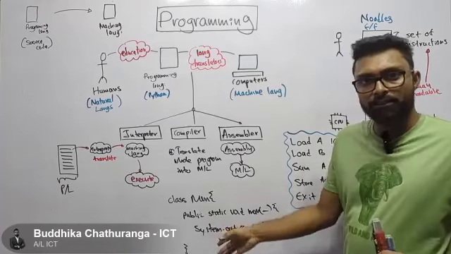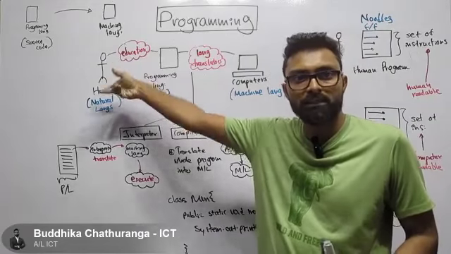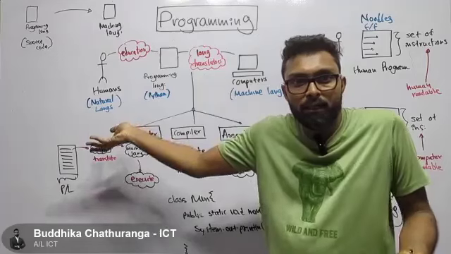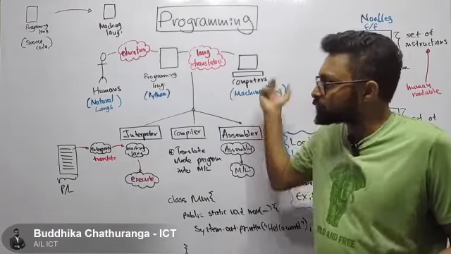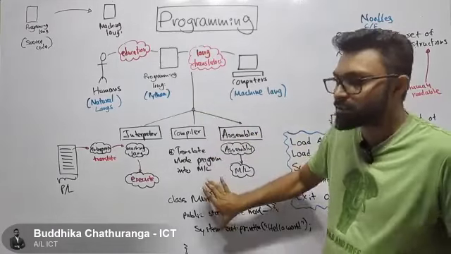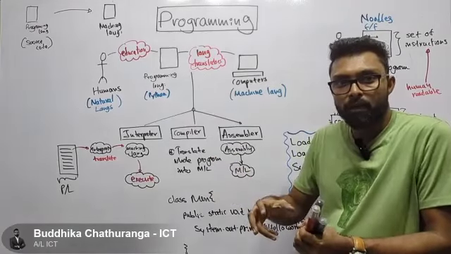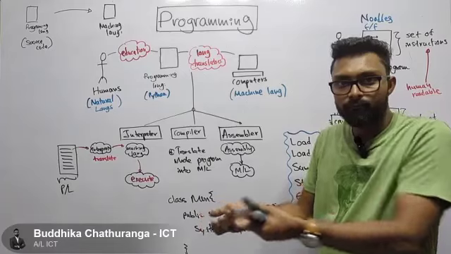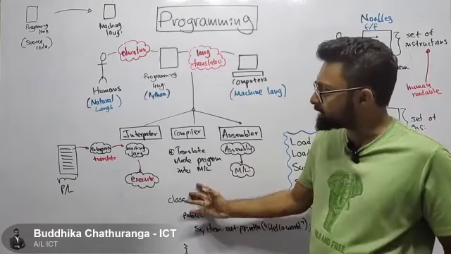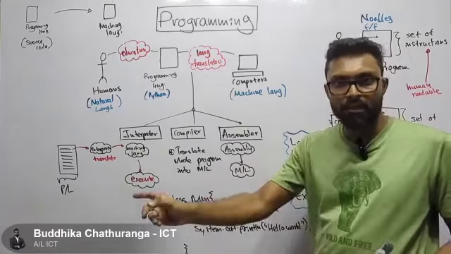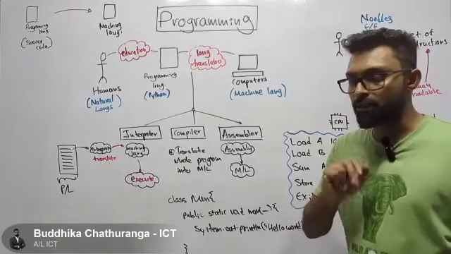But as humans, we can understand, because we have spent some time on education. We have spent some time to learn Java, but the computer hasn't done that. So what we have to do is translate this into a computer understandable language. What the compiler does is translate this whole program into machine language at once, then the processor or the CPU is going to execute this program. That's what the compiler does.